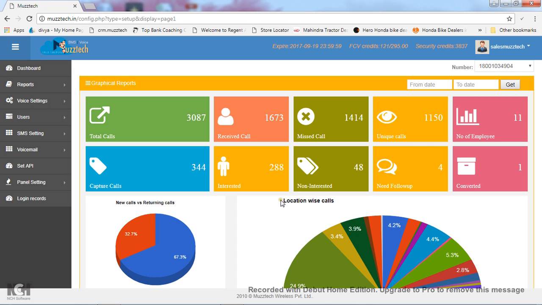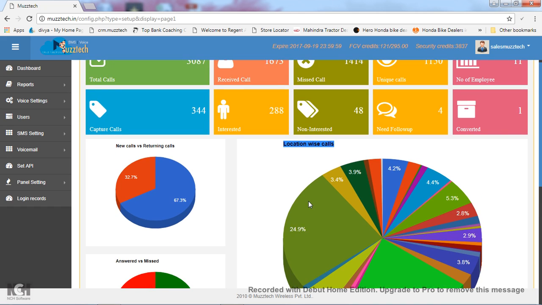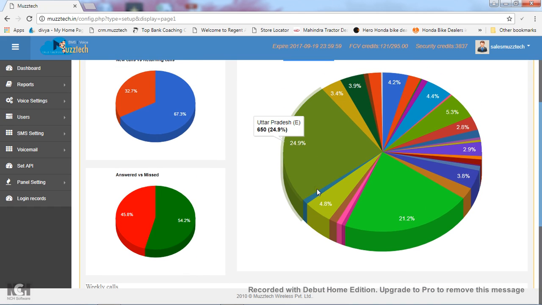The next option is location voice calls. Like I have told you earlier, you can also get the report by location. If I move my cursor here on the red portion, then you can see it is showing that 2.1% of the total calls came from West Bengal. And when I move my cursor here, you can see 24.9% of calls came from Uttar Pradesh East.